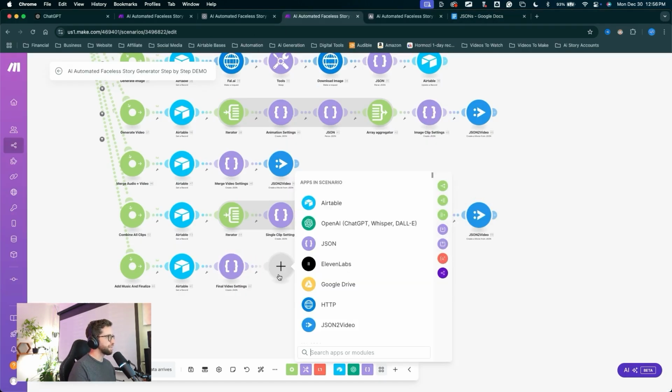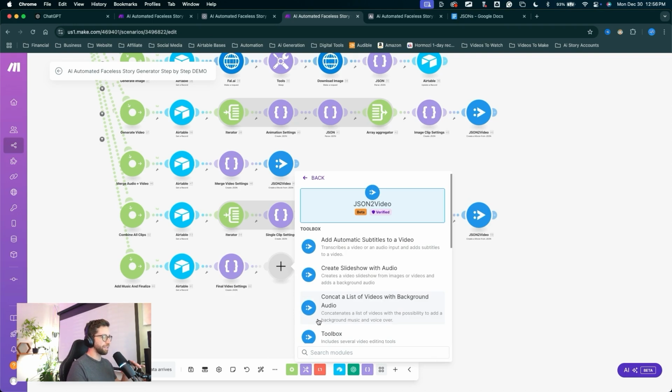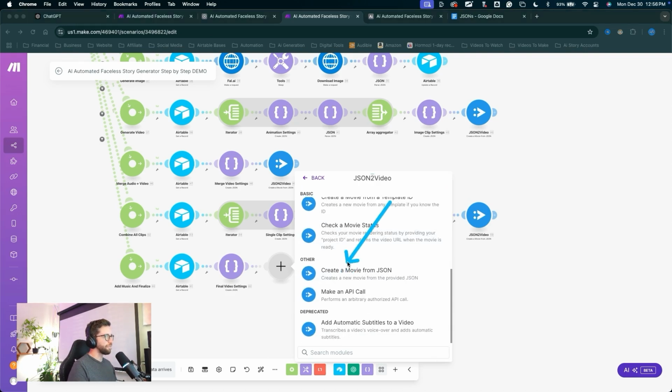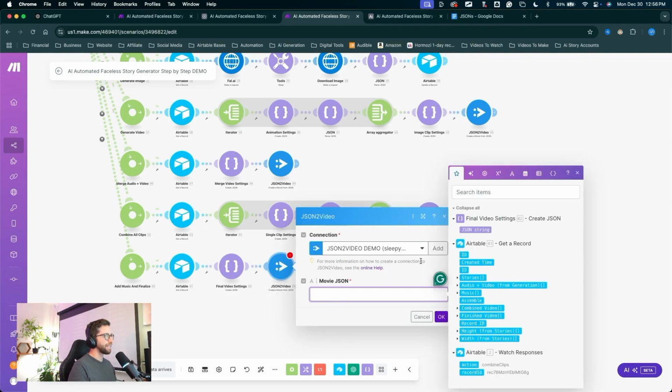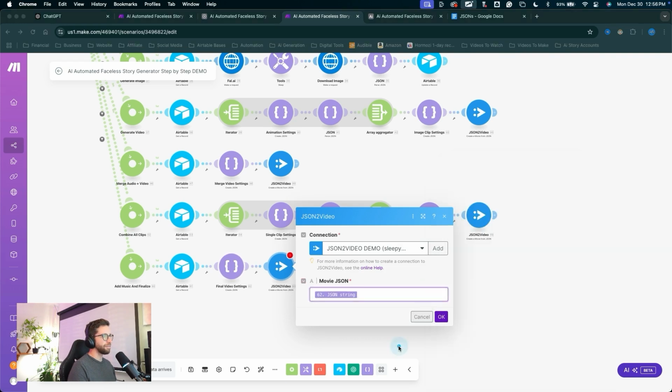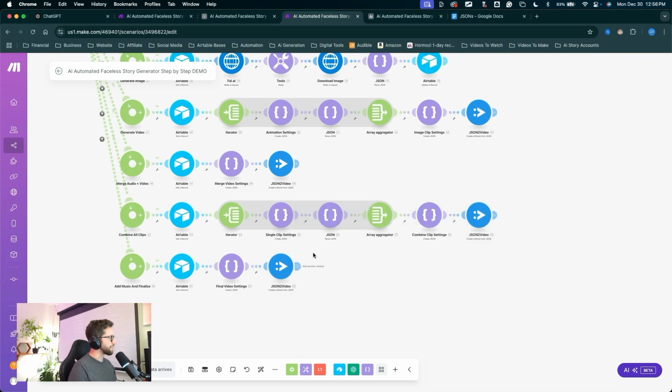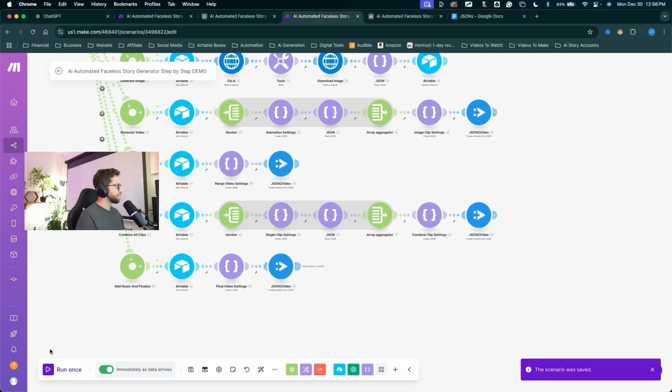Click the plus, create a new module. This is JSON to video. Scroll down, create a movie from JSON, and we'll add in the JSON string from the last module, and click OK. Guys, that is it. I think we did it. Let's give it a little test run. I'll click save, click run once.